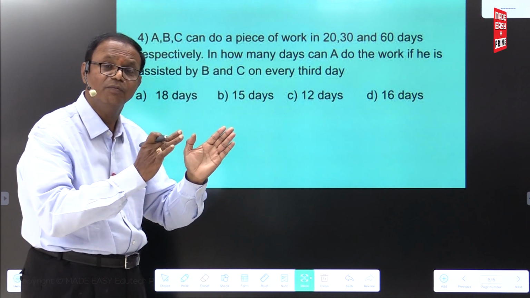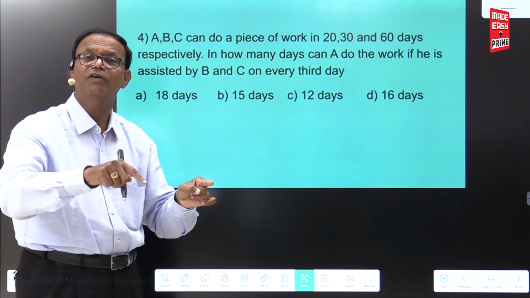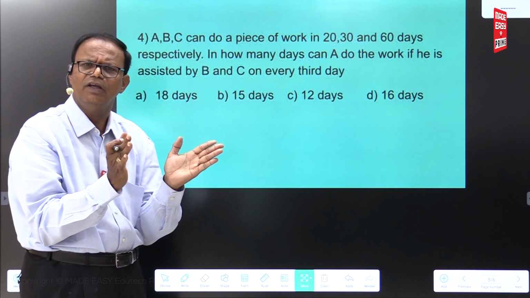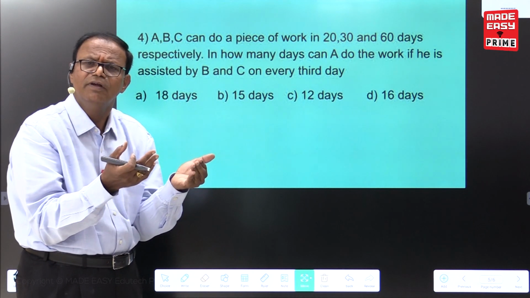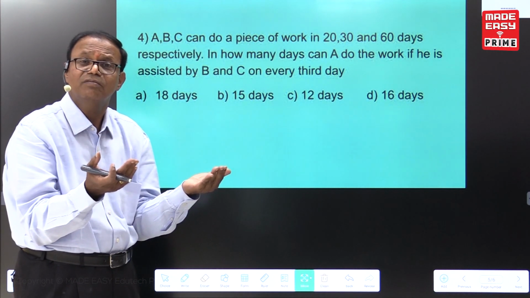Every third day, all 3 of them together. On every third day, B and C help A. Meaning of helping: on every third day, A, B, C together.